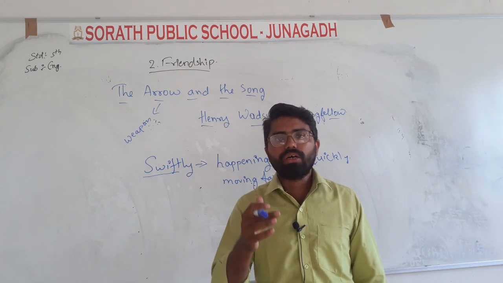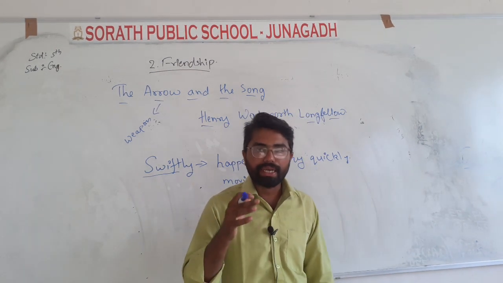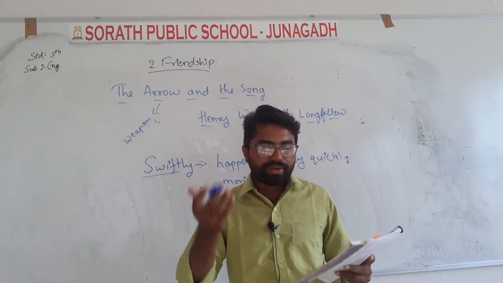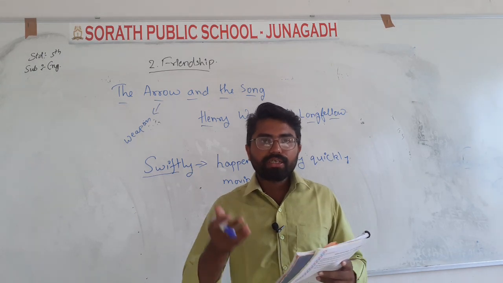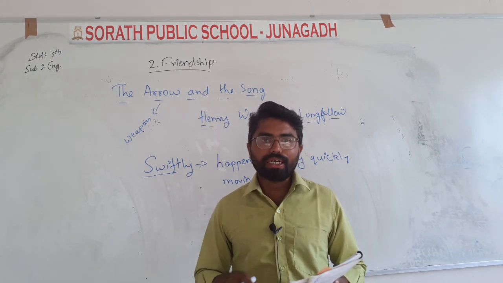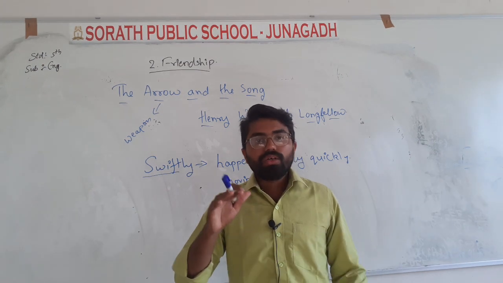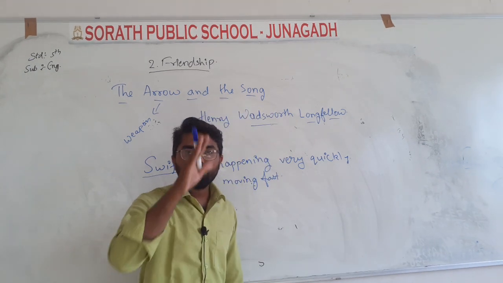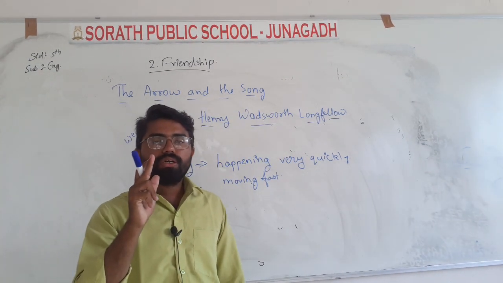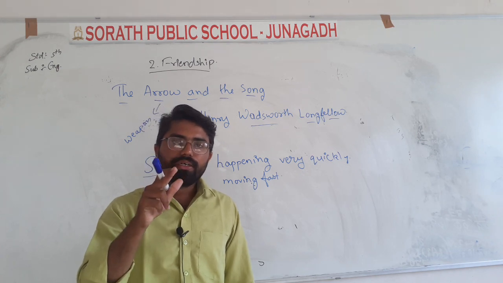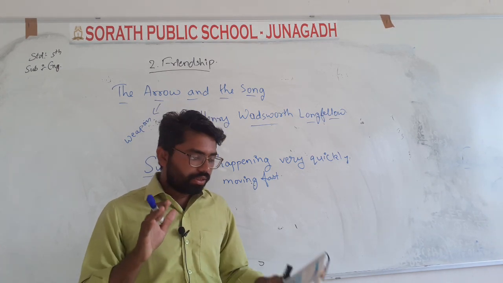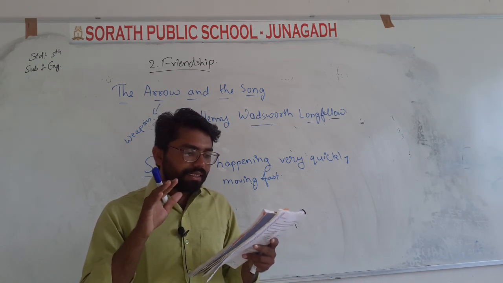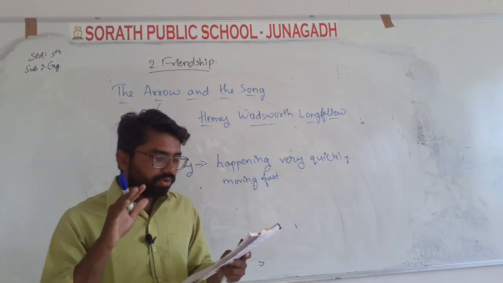So our first line was: I shot an arrow into the air, it fell to earth, I knew not where. That is, he did not know where the arrow went and fell on the ground. But how did the arrow move? The arrow moved swiftly. When he shot the arrow in the air, at that time it moved very quickly. Swiftly means very quickly, and it flew so swiftly the sight could not follow it in its flight.